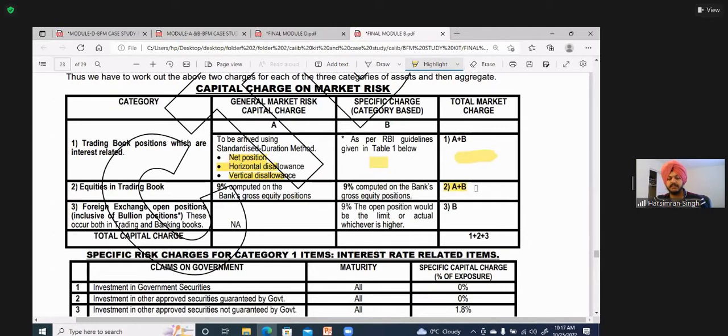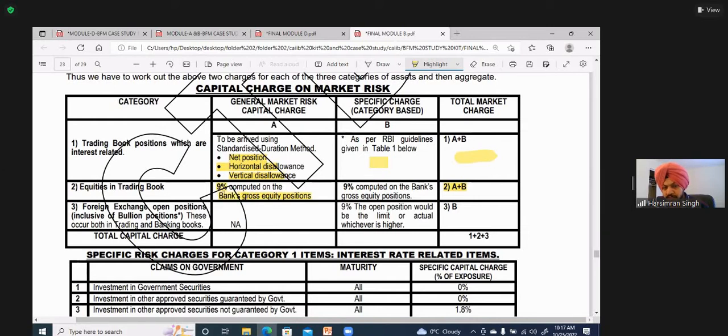If he doesn't give you the total capital charge, then either he will give you the capital charge of general market and the capital charge of specific, and again you don't have to do anything. But suppose he says the gross equity position is 100, then you will take 9% of the gross equity position.